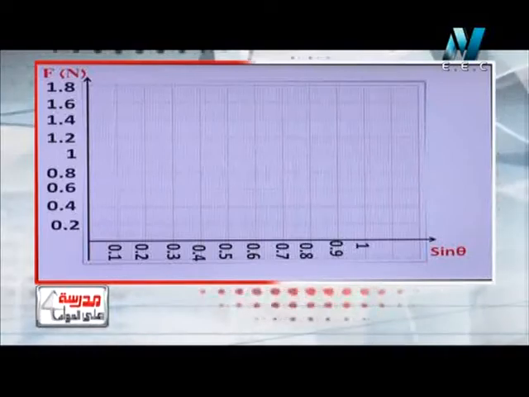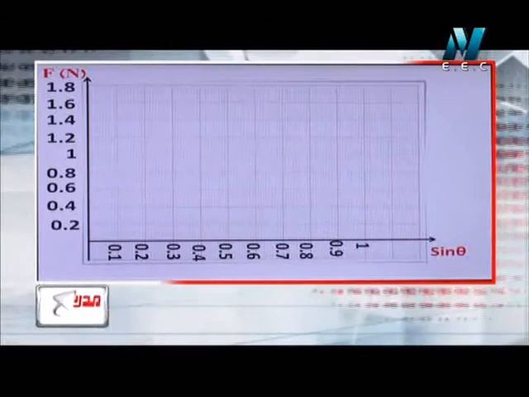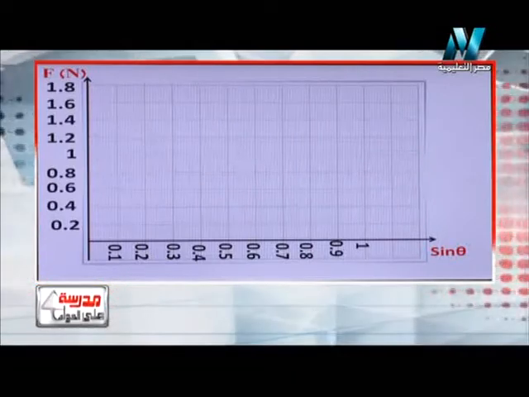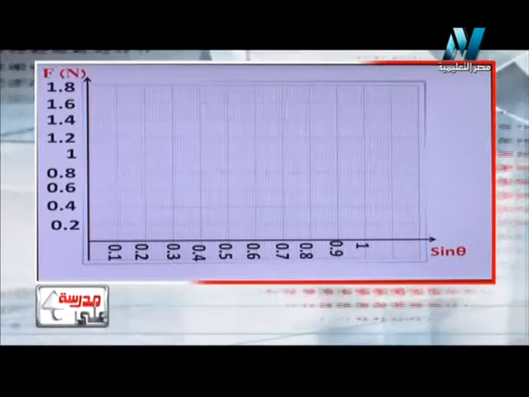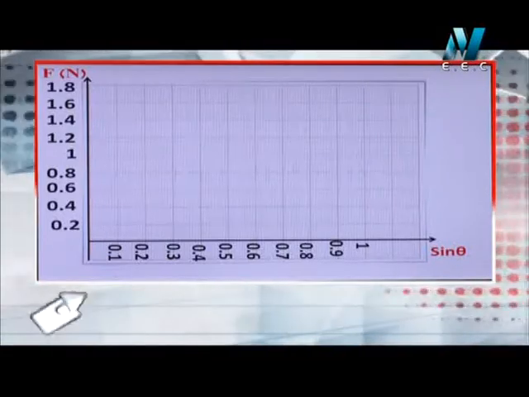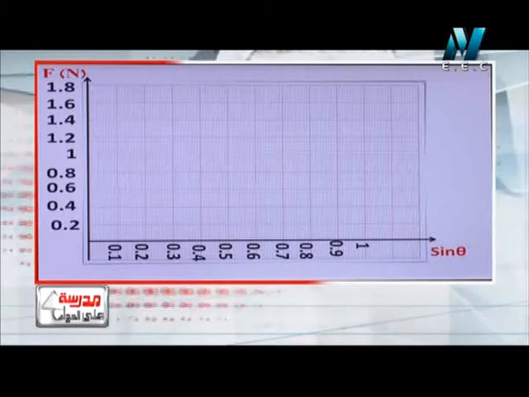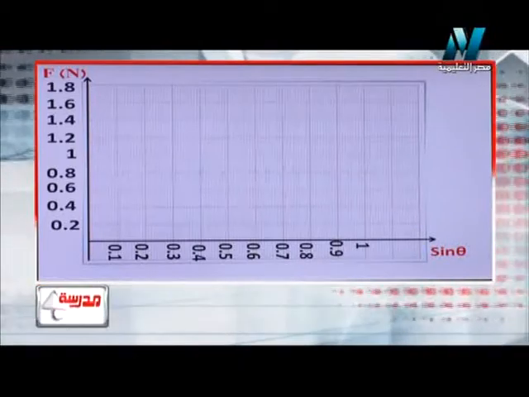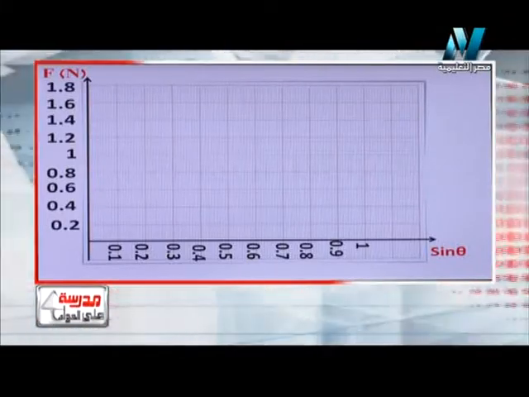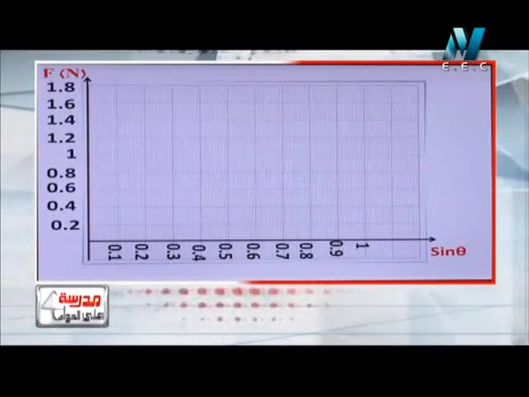Okay, so the first point in our graph, we must draw sine theta on the x-axis, and we must draw the force on the y-axis. I recognize that sine theta increases by 0.1 in each step. So I made a graph where sine theta increases by 0.1 for each step. So 0.1, 0.2, 0.3 until 1. And the force, I found it increases uniformly by a value of 0.2. So each step on the force axis, or the y-axis, will represent 0.2, 0.4, and so on.